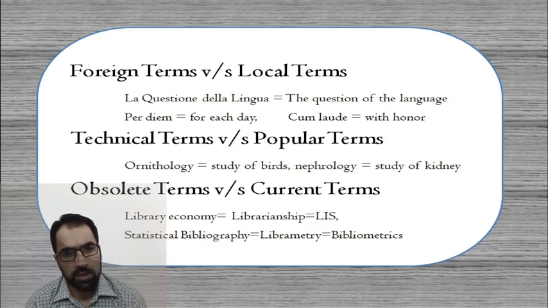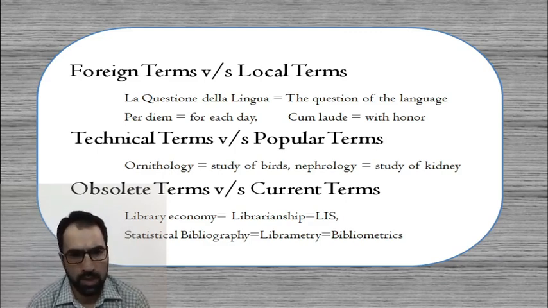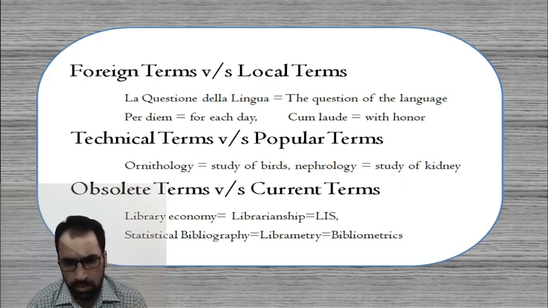In the similar manner, we talk of the foreign terms and the local terms. Sometimes in the languages we normally use Latin words, some of the other language words.